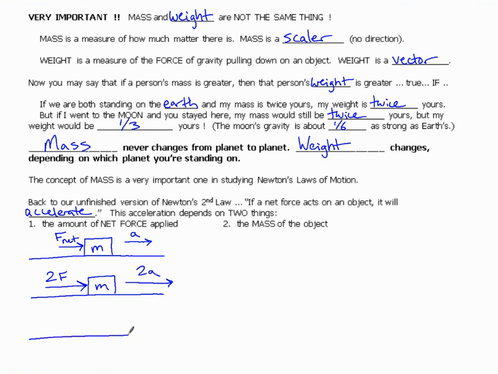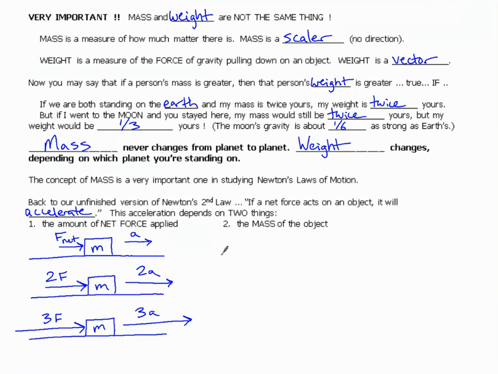Or another third scenario, same object, same mass. This time I'm pushing it with 3 times the force. What do I expect the acceleration to be? 3 times the acceleration. So it depends on, first off, how much force I applied to it. The second thing that it depends on is the mass of the object.